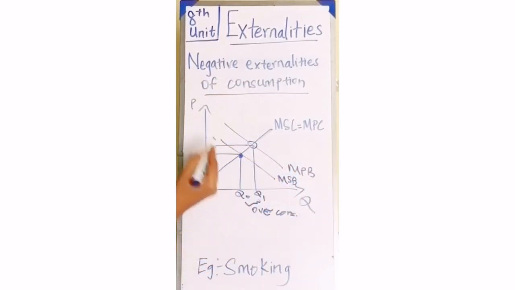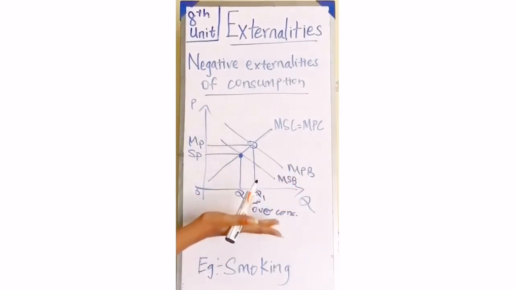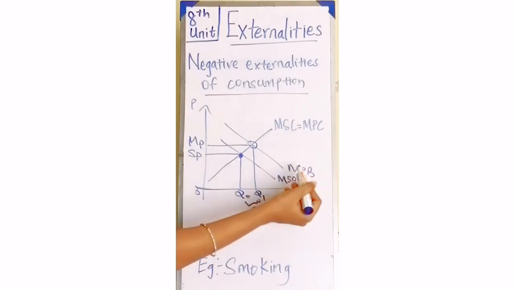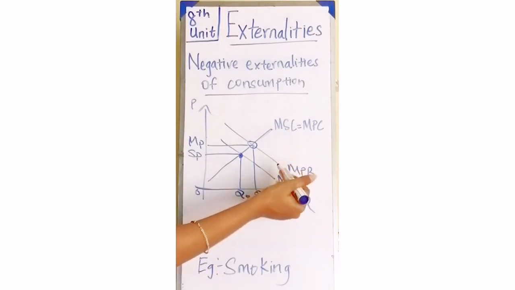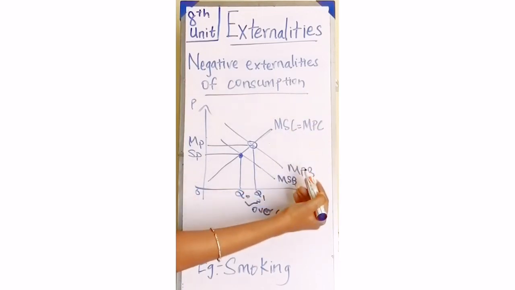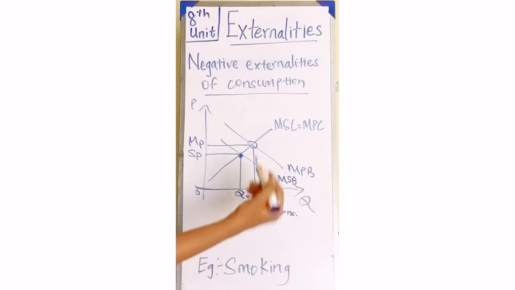So here this is where the market and the social levels are determined. So we have to draw this graph and write a description that the marginal social benefit is less than the marginal private benefit. Therefore there is an overconsumption happening.